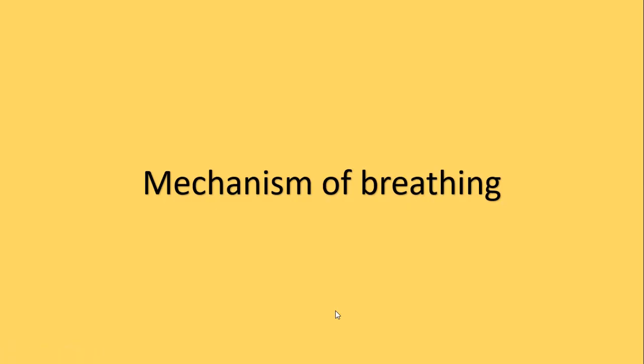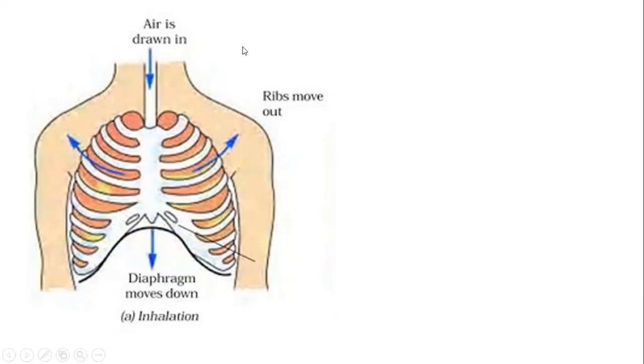The mechanism of breathing, how we generally breathe. Breathing consists of two steps, inhalation and exhalation. During the inhalation process, air goes in. In that case, the ribs move out and the diaphragm, the muscular sheet present here, moves down. Because of this, the lungs expand and more air enters inside our lungs.